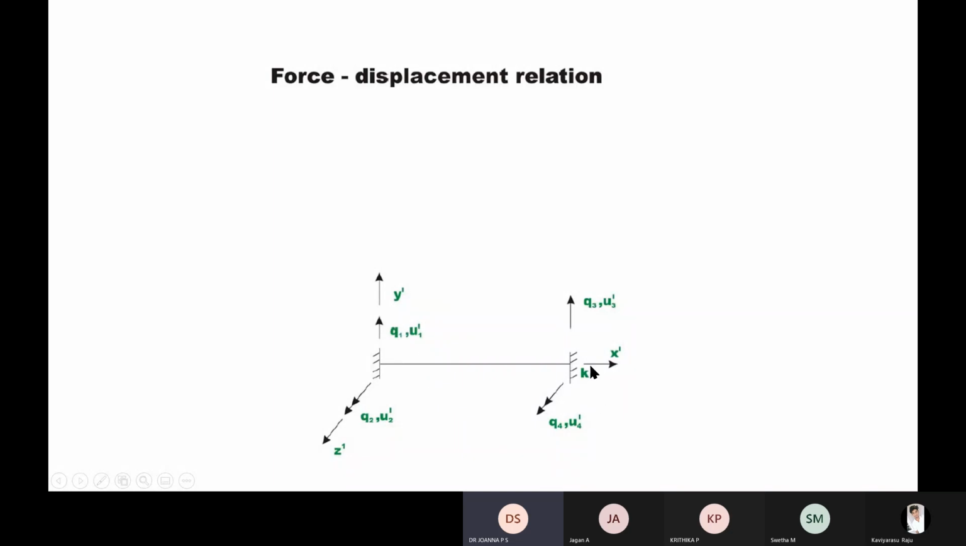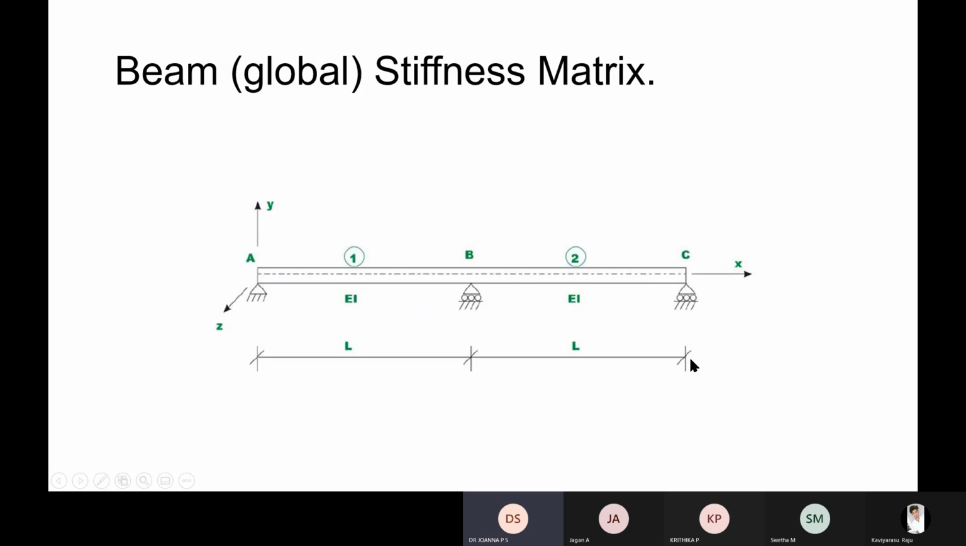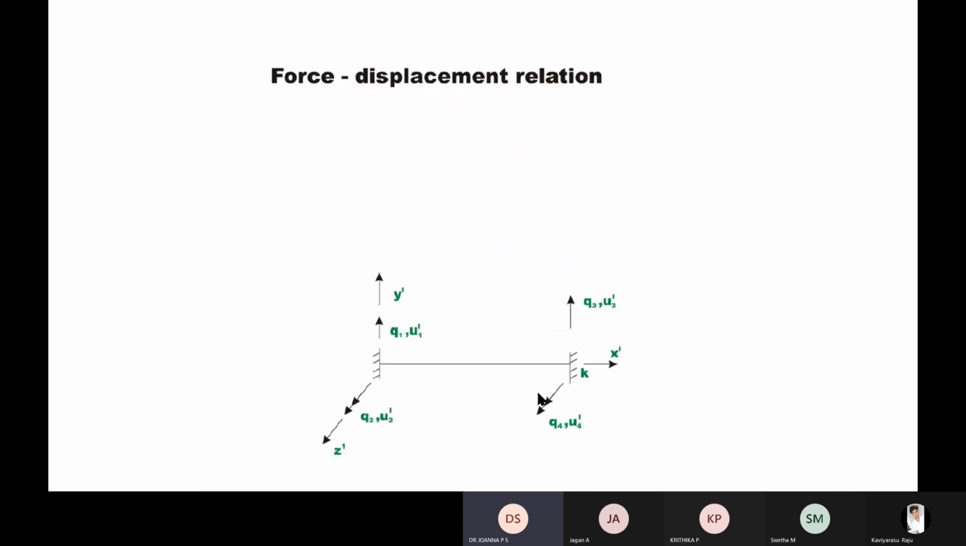Can you just draw this diagram and we'll mark it here. This relation, this diagram you draw. Force displacement relation. What is the relation between the force and the displacement?